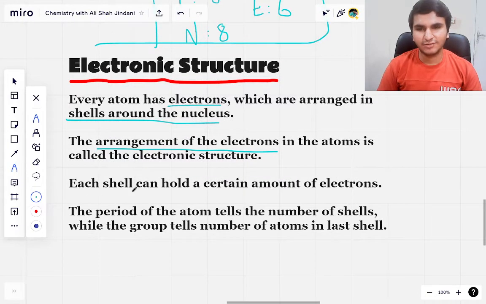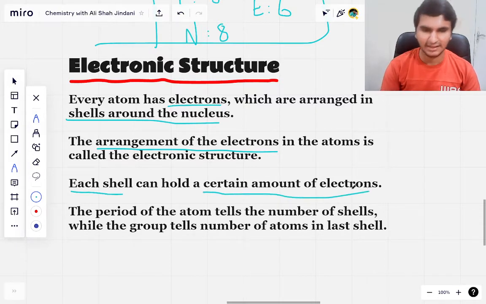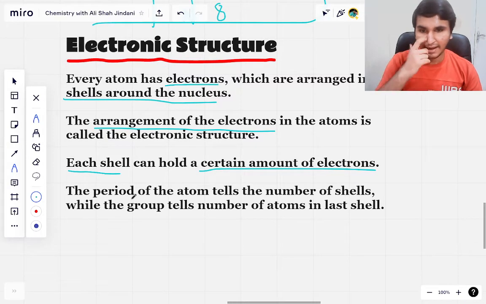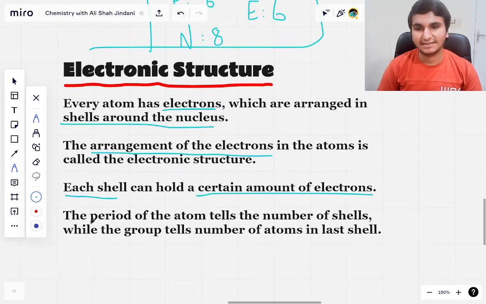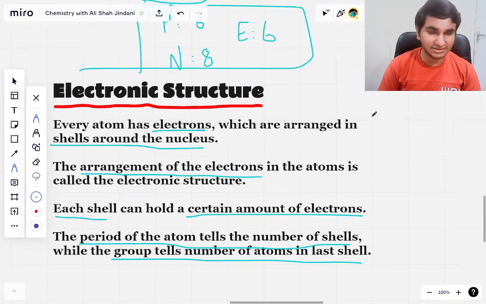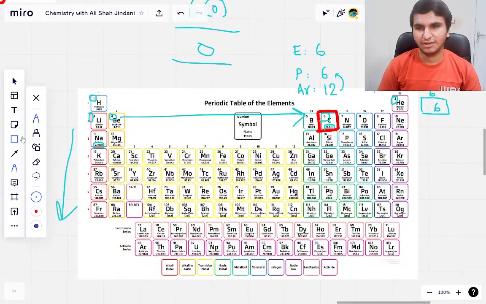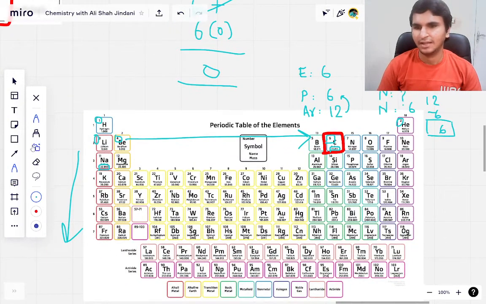Also we need to know that each of the shells can hold a certain amount of electrons. That means that every shell cannot contain the same amount of electrons. It varies, and I'm going to tell you about that as well. And the last thing that we need to know is that the period of the atom tells the number of shells, and the group tells the number of electrons in the last shell. Again, it might be a little bit unclear, so I'm going to do it on the periodic table. Let us first clear this thing up.